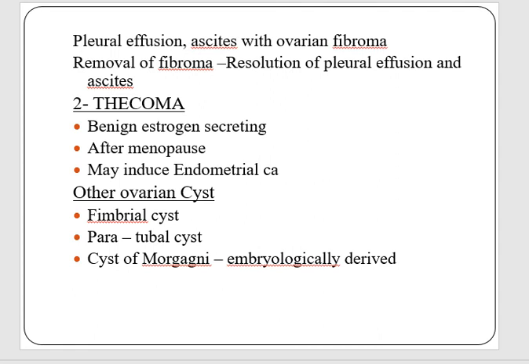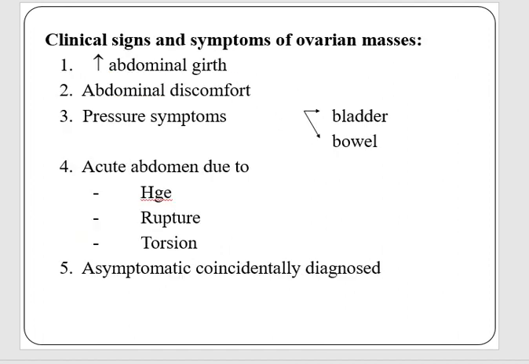Thecoma is the other type of sex cord stromal tumor which is estrogen secreting, and they usually occur after menopause, and due to excessive estrogen and endometrial stimulation they may induce endometrial carcinoma. The other types of ovarian cyst include fimbrial cyst, paratubal cyst, or cyst of Morgagni, which is embryologically derived. These are less common or rare types of the ovarian cysts.